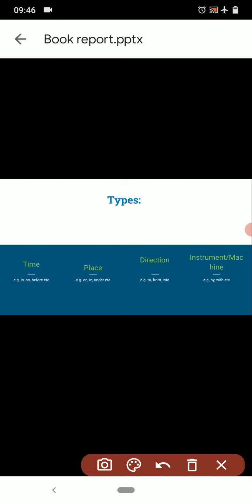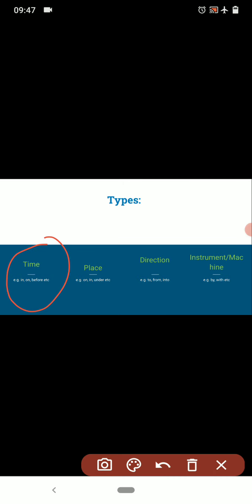The prepositions which show time are in, on, before, etc. For example, I will come on Monday. So here, on Monday, the time is shown using these two words, right?